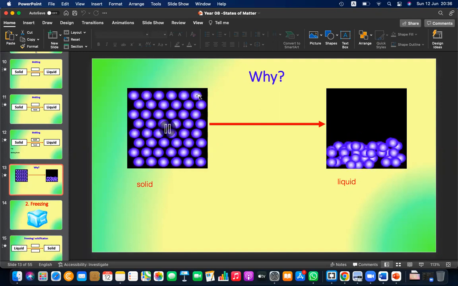They move too. So even in solids, we can't see this, right? We can't see this in, let's say, iron or copper. Just take a piece of iron or copper.